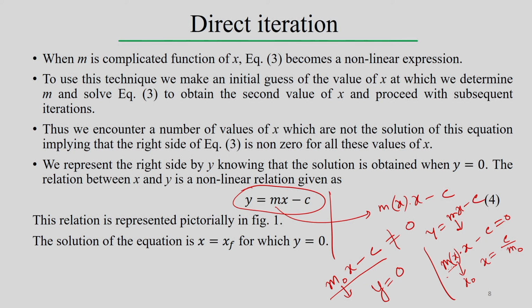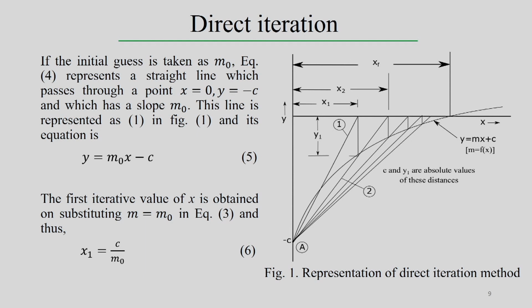For example, here it is written also, once x equals xf is the actual solution, then y equals 0, and that solution is x equal to xf, the solution of this particular equation. So, all this comes into the picture because m itself depends on the value of x. Now, graphically we can show all this phenomenon.